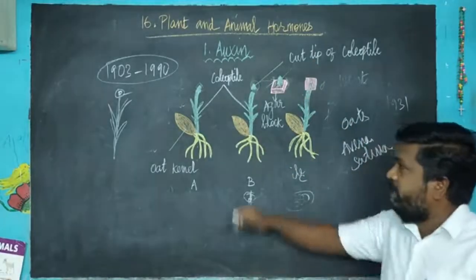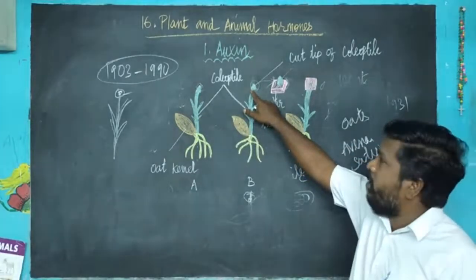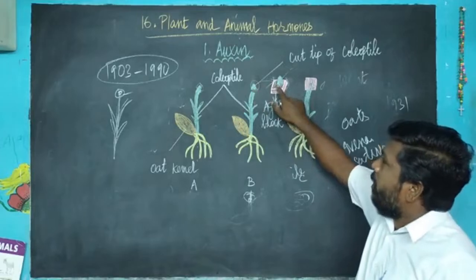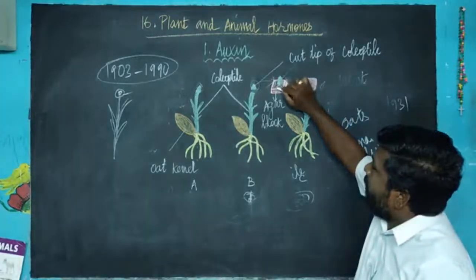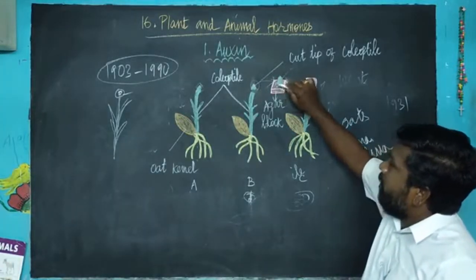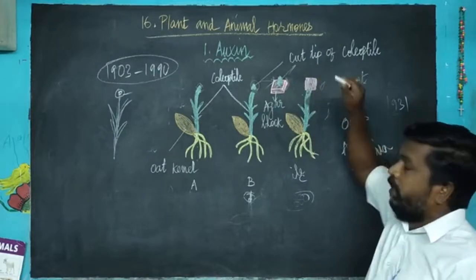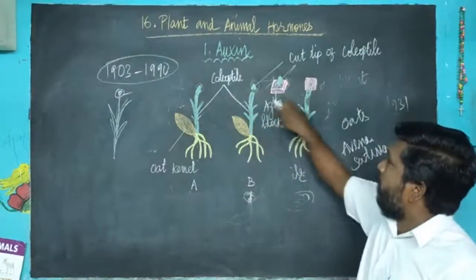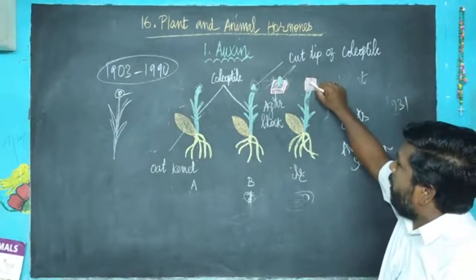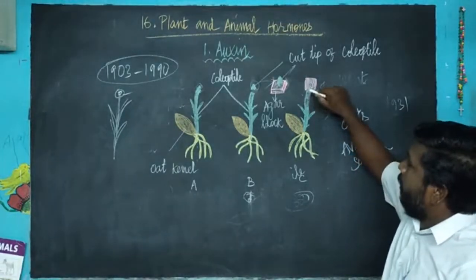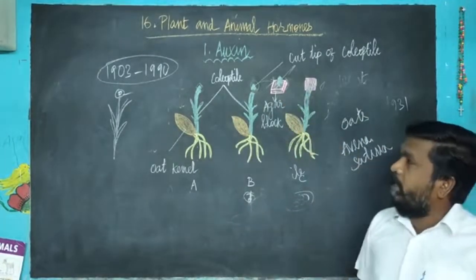Understood, the Went experiment? First you remove the tip of the coleoptile in Avena sativa and keep the removed tip in the agar block. While you keep the tip in the agar block, some factor, some chemical substance, transfers from the tip to the agar block. Later the tip is removed and the agar block is placed on the decapitated coleoptile. After a certain period, the chemical substance transfers from the agar block to the coleoptile, so the coleoptile shows some response. This is what is in the textbook.